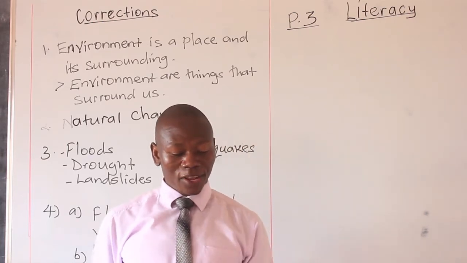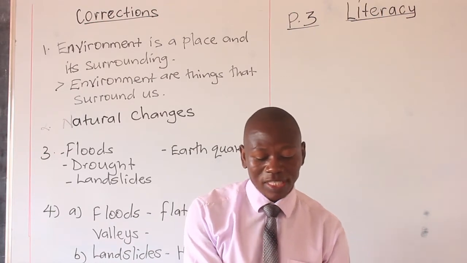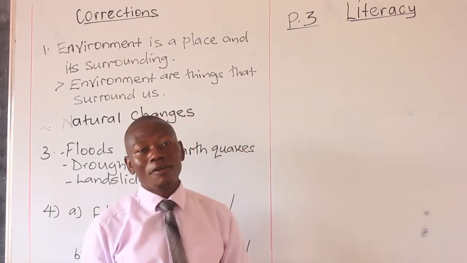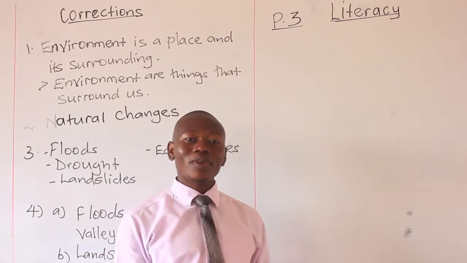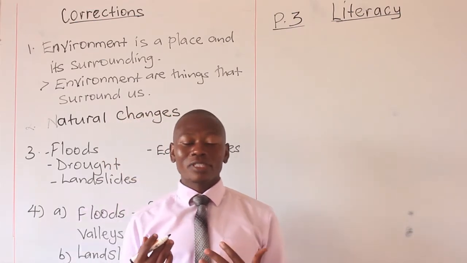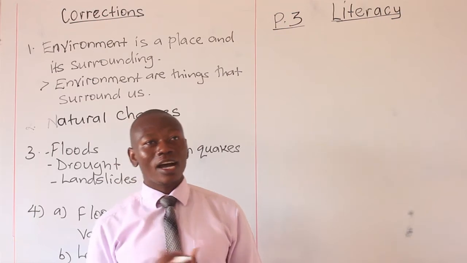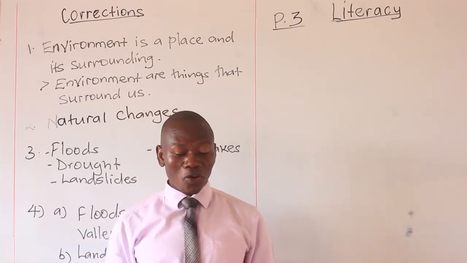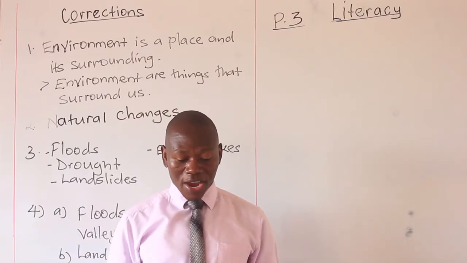So briefly, if we go through the natural changes, we said we have floods, landslides, earthquakes, germination in plants, we said we have what? Lightning, we said we have storms. All those are the natural changes that take place in the environment.